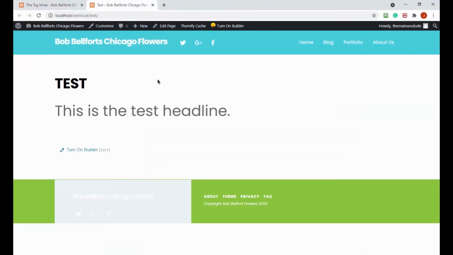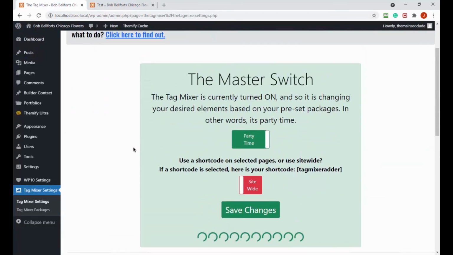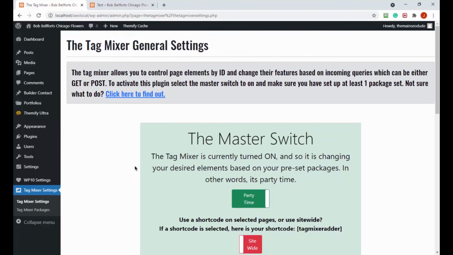So say we have a page on our site where every other page stays the same, but we have one page that's the advertising page. And it changes based on if people come from Google or Facebook or whatever. Then we can use this code and just put the shortcode on that page, and even add it to the footer on that particular page, and forget all the rest of the site. Or say your whole site is your advertising page and you just want to do it site-wide on all your pages, just go ahead and hit the site-wide option. So this is going to be a really useful plugin for marketing for sure, but a lot of other stuff too. Anyway, I'll try to keep it as short as possible next time.